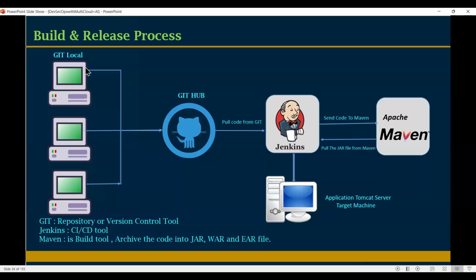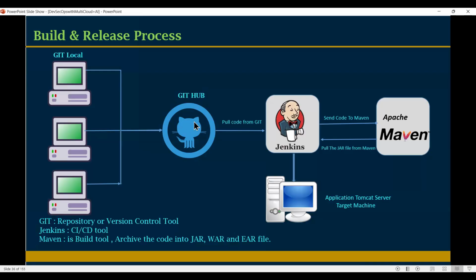In local Git, the developer develops the code. Once the development is completed, they push the code to the remote repository, which is GitHub. GitHub is a remote server, a complete GUI, right? Git is a local repository, which is complete CLI, right? Once the development is completed, they push the code to the remote repository.